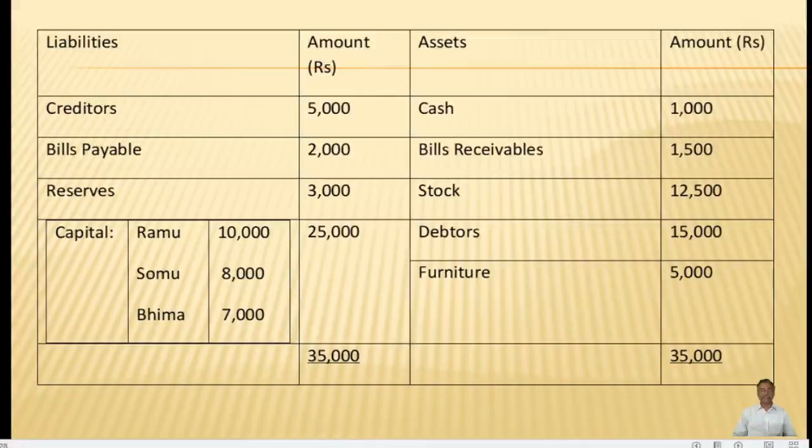On the asset side of the balance sheet, cash rupees 1,000, bills receivable 1,500, stock 12,500, debtors 15,000, furniture 5,000. Both the sides of the balance sheet show an amount of rupees 35,000.